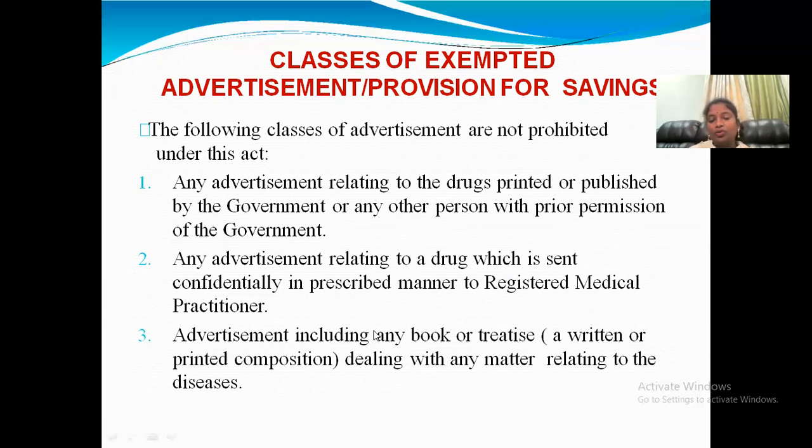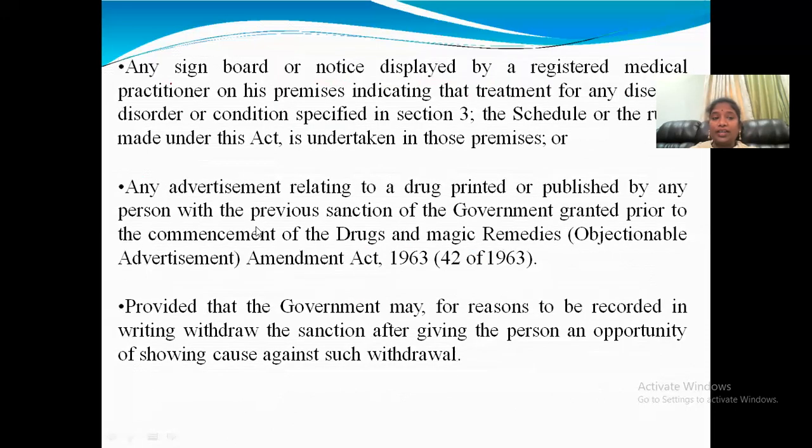So advertisement including in any book or treatise dealing with any matter related to diseases. That means we can give the advertisement, but where we have to give it: in the books, in a written, printed manner, we can give the advertisement. But those books should be medical only. So for the research purpose only we have to give the advertisement in the books and treatises.